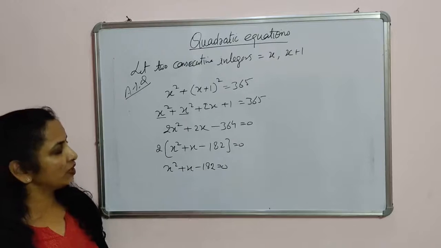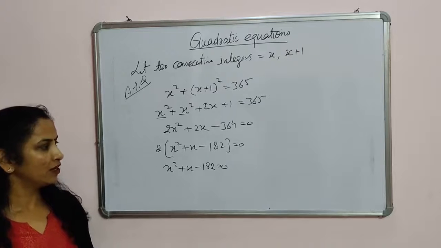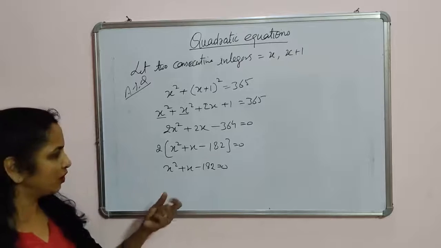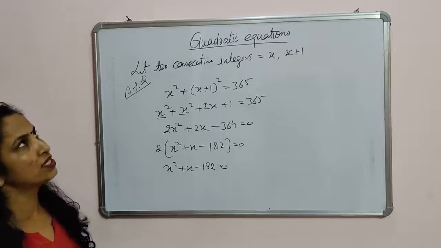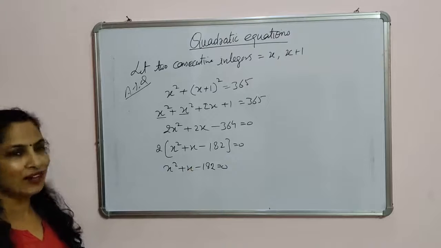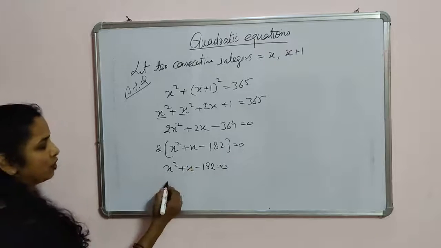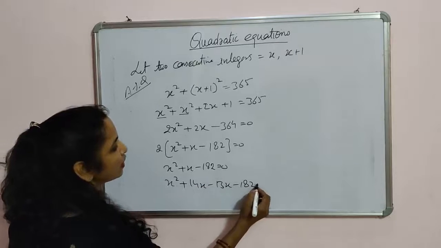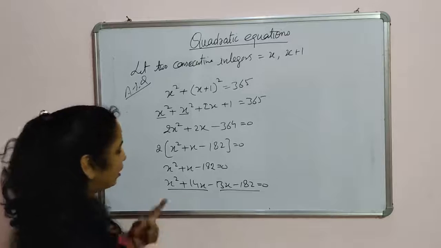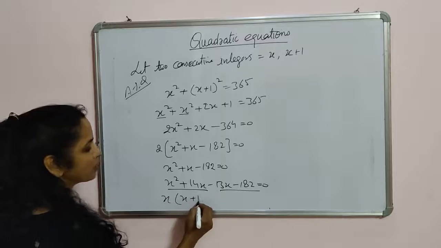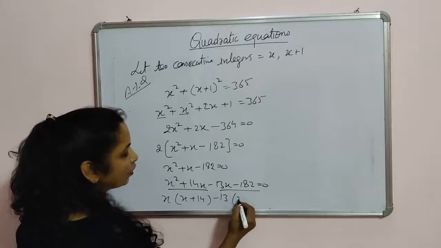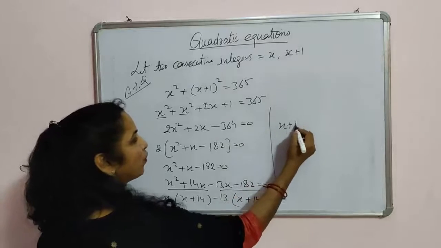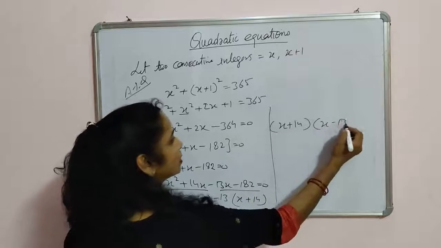Now we can factorize 182. I think in the last question we also factored this term. So we get 2 into 7 into 13, which means 14 and 13. So the equation is x square plus 14x minus 13x minus 182 is equal to 0. Pairing, and then taking x as common, it will be x plus 14, and here minus 13 common, x plus 14. So the factors are x plus 14 and x minus 13.